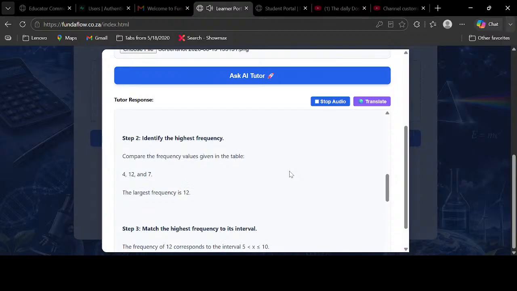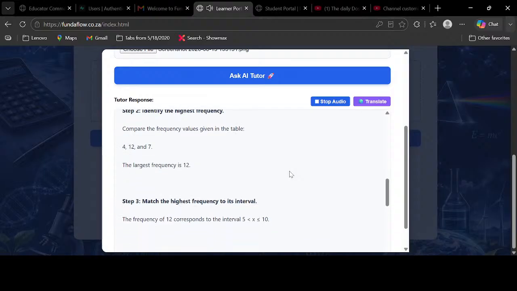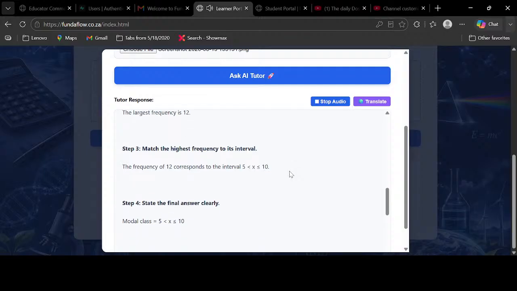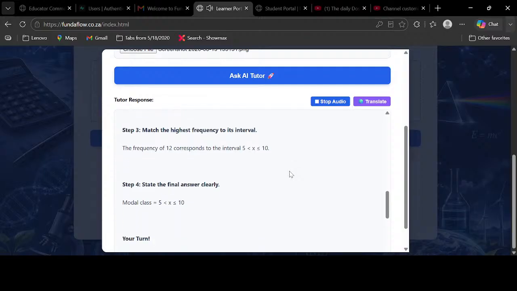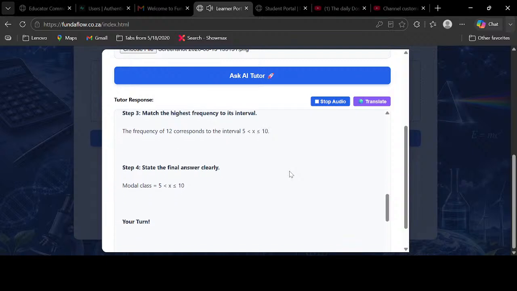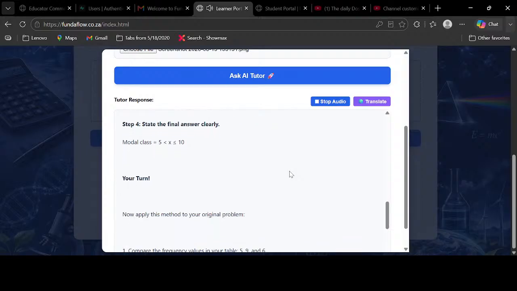Compare the frequency values given in the table: 4, 12, and 7. The largest frequency is 12. Step 3, match the highest frequency to its interval. The frequency of 12 corresponds to the interval 5 < x ≤ 10. Step 4, state the final answer clearly. Modal class equals 5 < x ≤ 10.